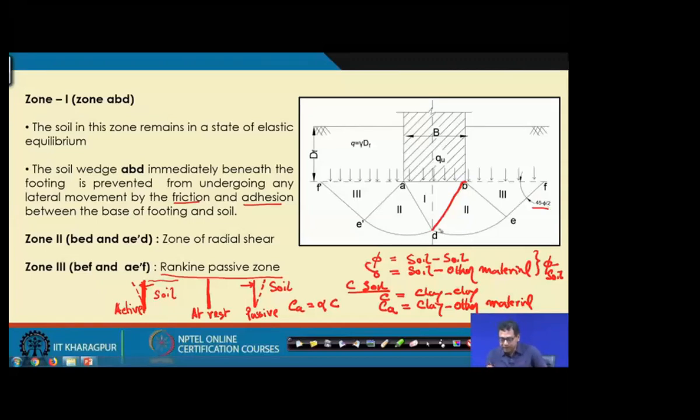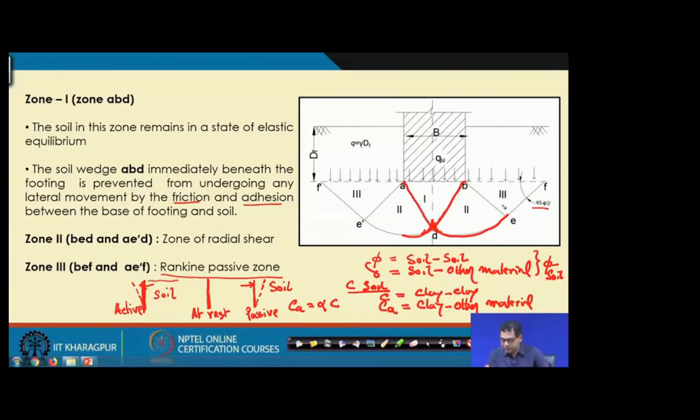Another thing is that in this figure, it starts vertically from here, and then it propagates. Here also it is vertical in this zone; this point is starting vertically.